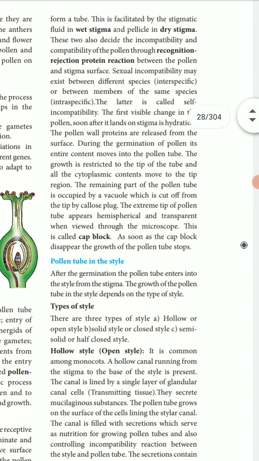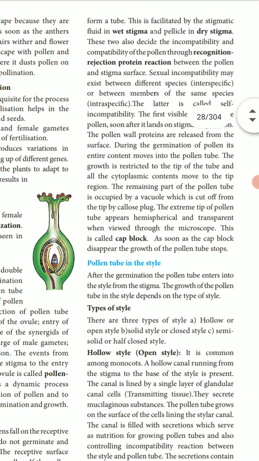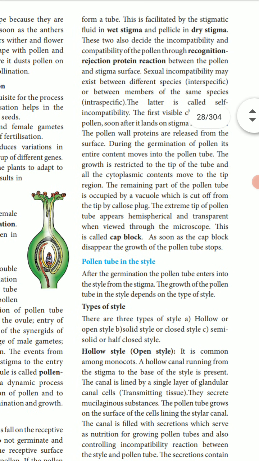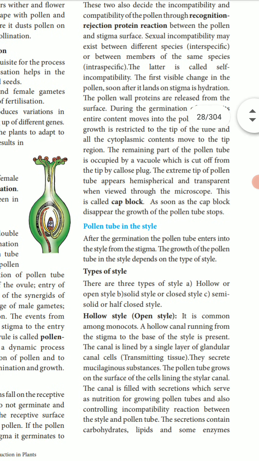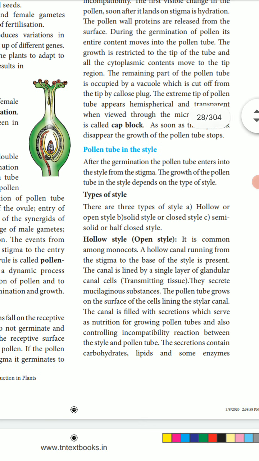During the germination of the pollen, its entire cytoplasmic content moves to the tip region. The remaining part of the pollen tube is occupied by a vacuole, cut off by a cap block. This is also known as cap block. When it disappears, the growth of the pollen tube stops.